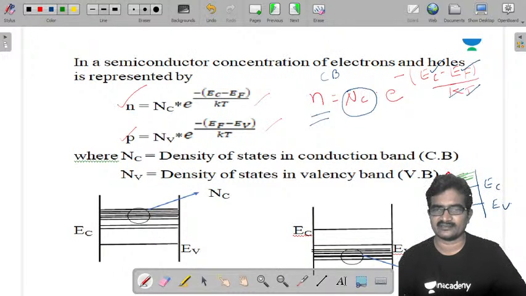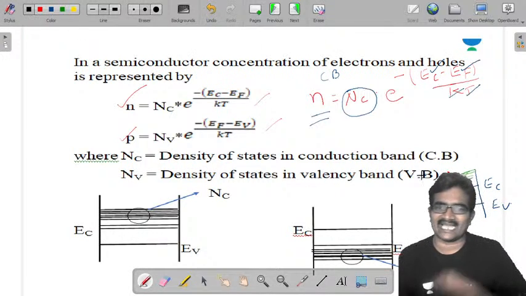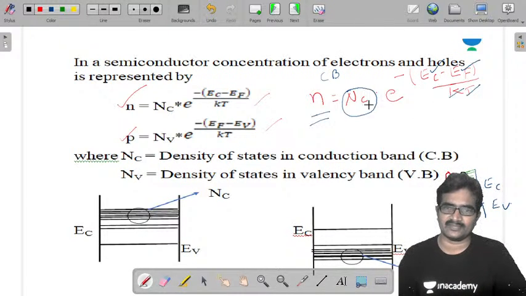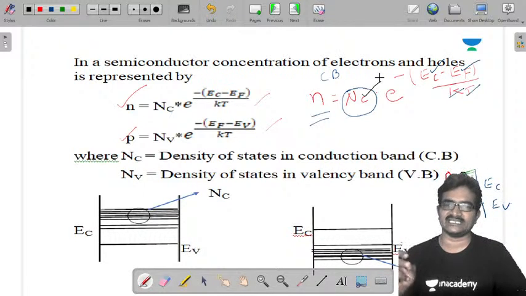How dense these defined energy levels are, how close they are, is represented by the term Nc. Nc is the density of states in the conduction band.